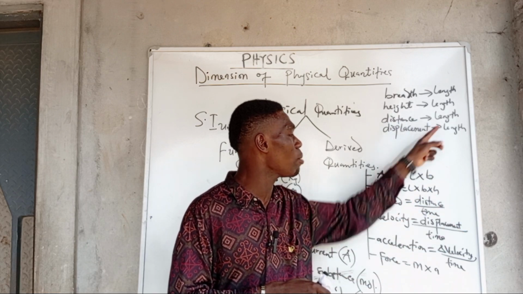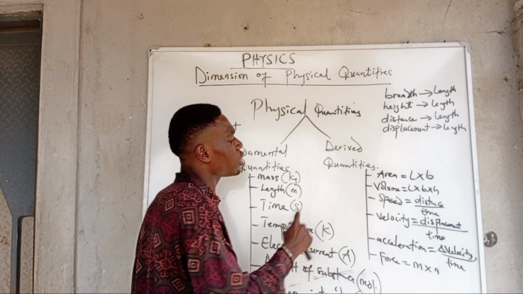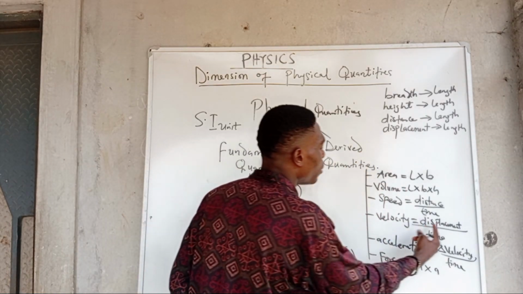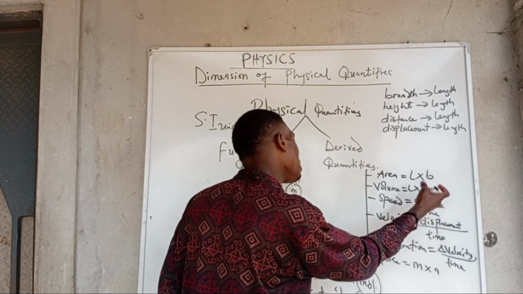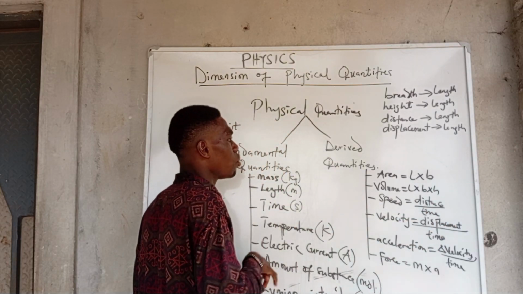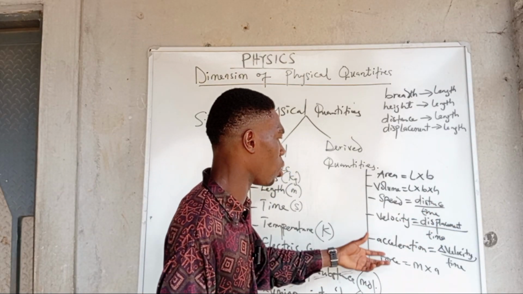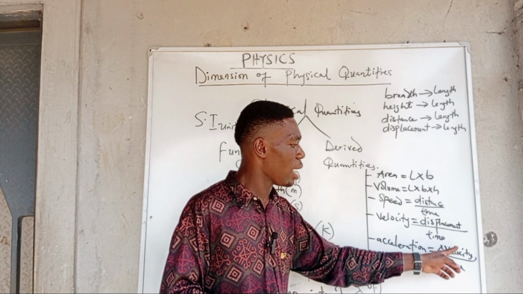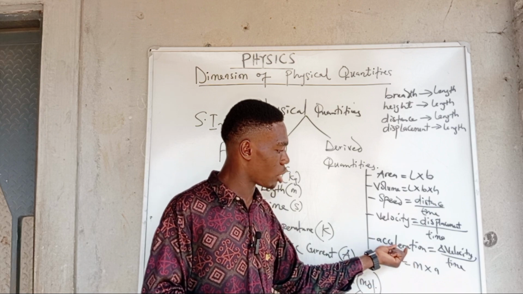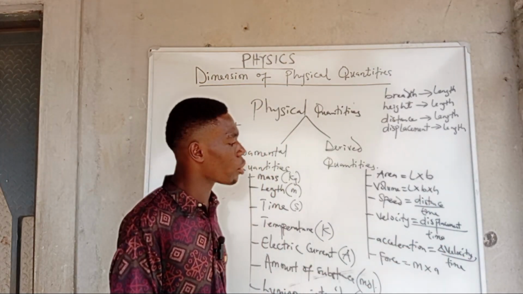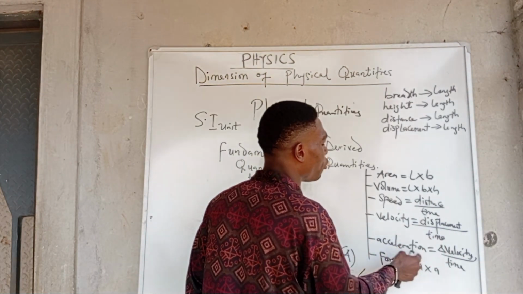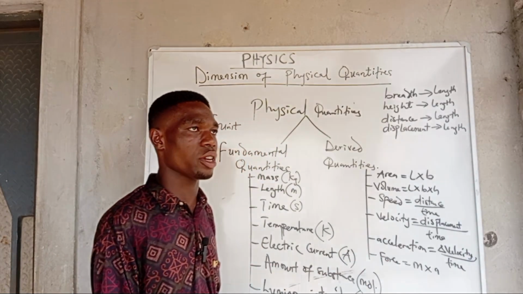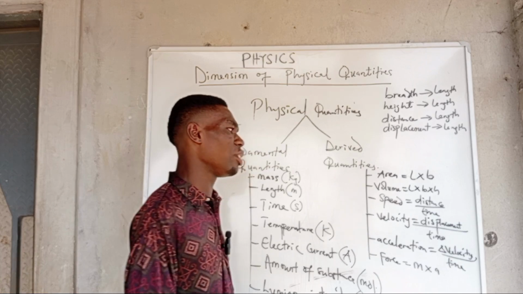Velocity is displacement over time, and displacement also implies length, so velocity is gotten from division between length and time. You see why they are called derived quantities. Then acceleration: velocity is derived and time is fundamental, so acceleration, which contains velocity, will also be derived, because velocity is part of its formula. And force is mass times acceleration as well. So these are examples of derived quantities.